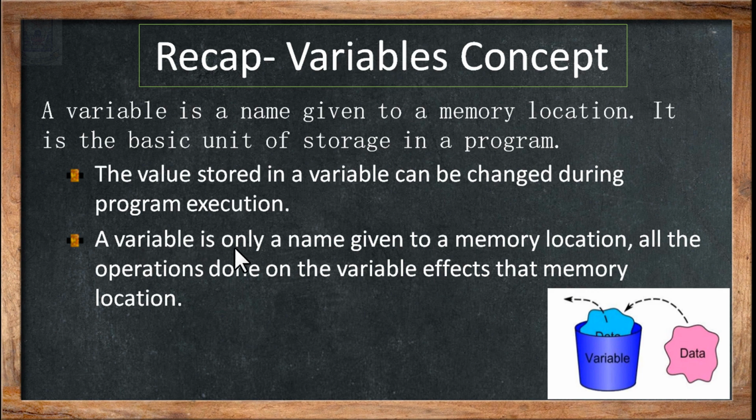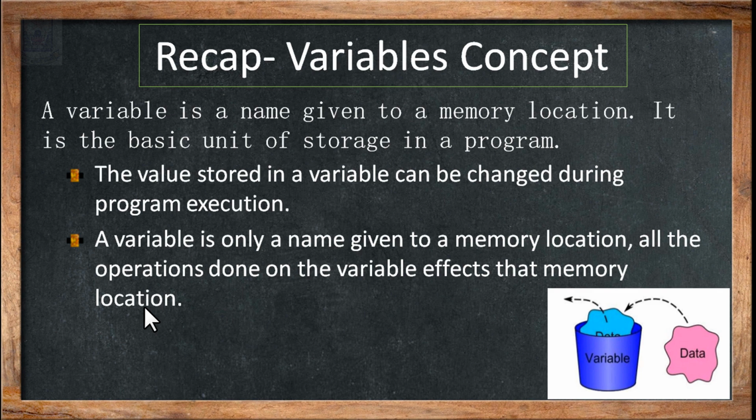A variable is only a name given to a memory location, logically speaking. All operations done on the variable affect that memory location. Suppose we have a variable called A, belonging to some data type, say int A = 10.